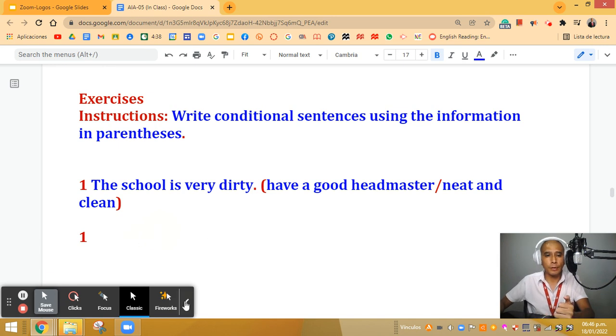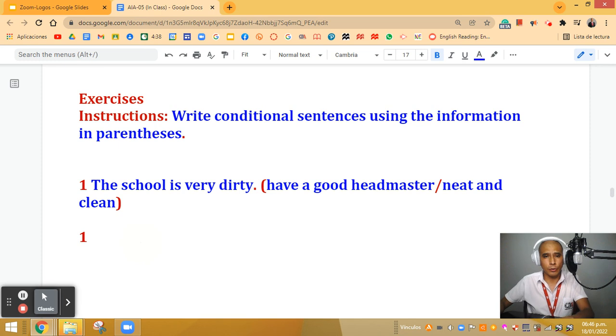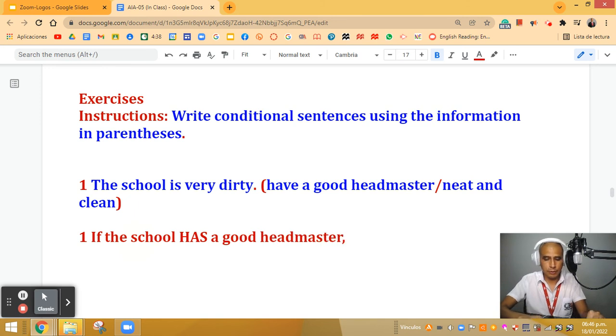Okay, so let's analyze number one. Number one says the school is very dirty. So that's the situation. School is very dirty. Now, in parentheses, I have a good headmaster, neat and clean. Okay, since this is the first one, let me show you what you have to do. So in this case, we put if the school, in this case, the verb is had, a good headmaster, comma, I can say it.